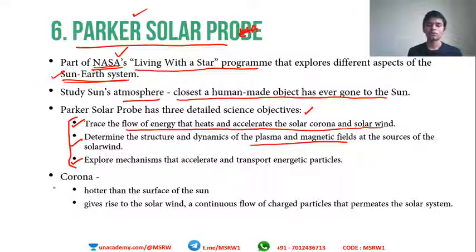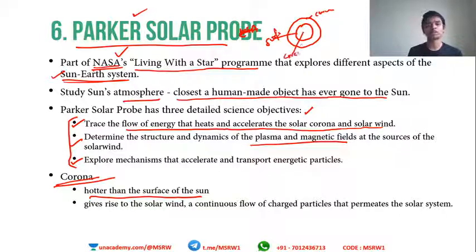Okay, so a few things about the corona as well. Corona, not the coronavirus, but the corona of the Sun. The part of the Sun that is known as the corona is hotter than the surface of the Sun. The Sun has a surface and an atmosphere just like Earth, and the Sun's surface is comparatively less hot than the corona. Corona is the outer layer. This is the corona, this will be the surface, and we have the core also. Core is very hot, pretty hot. But compared to the surface, the corona is more hot. The surface is less hot compared to the corona.